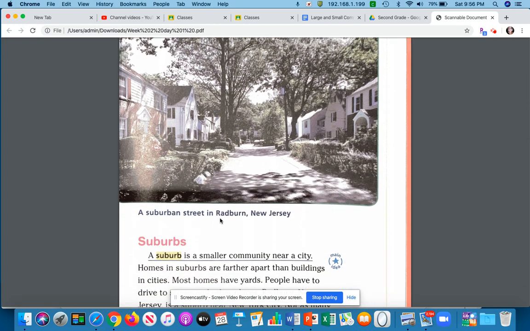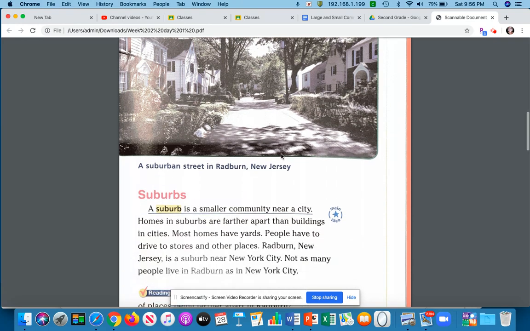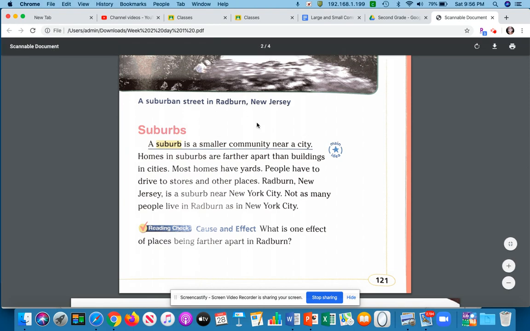A suburban street in Radburn, New Jersey. It looks very similar to streets in Mariners Harbor in Staten Island. So this is a very similar community to where we live. The suburbs, that would be us.